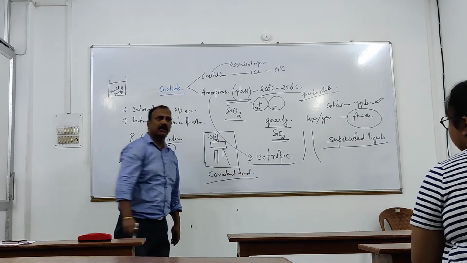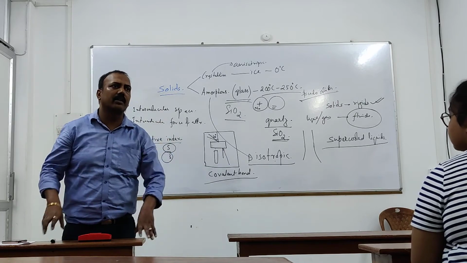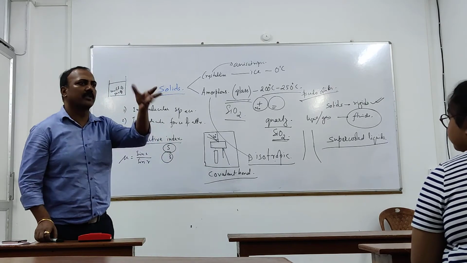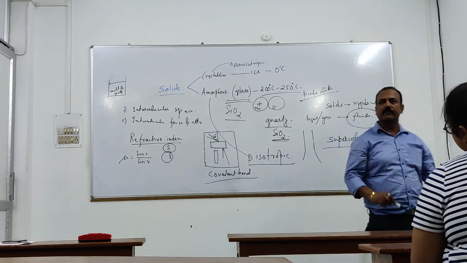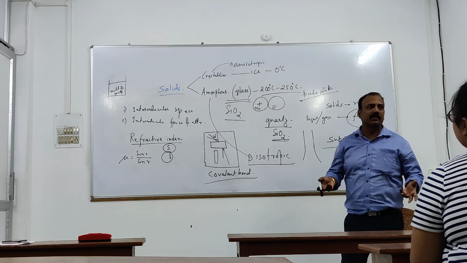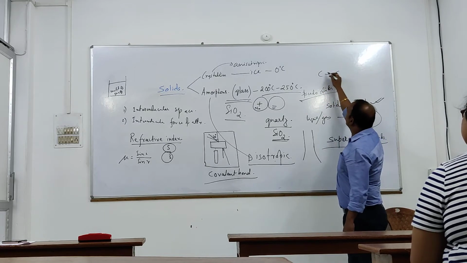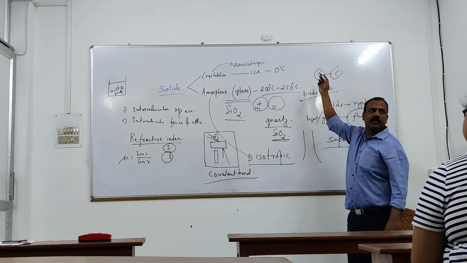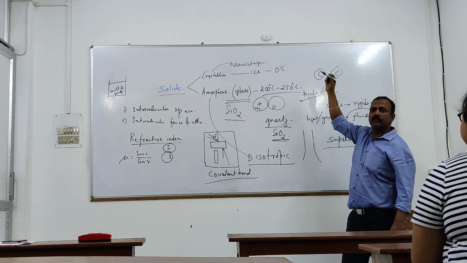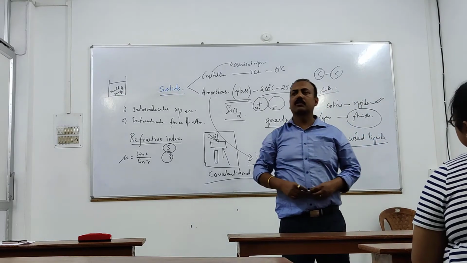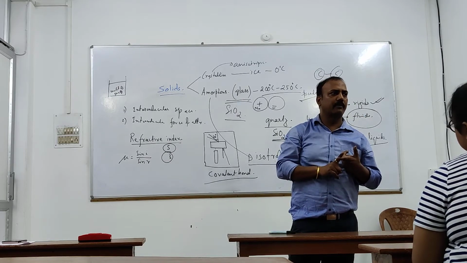Okay, what is covalent bond solid? You can understand that. What is the nature of the bonding now? Covalent. For example, diamond, graphite. What is there? Carbon. Only carbon atoms are there, right? Diamond has only carbon atoms, and these carbon atoms are the particles, and they are bonded by covalent bonding. So if covalent bonds are present between the particles, then those are called covalent bond solids.